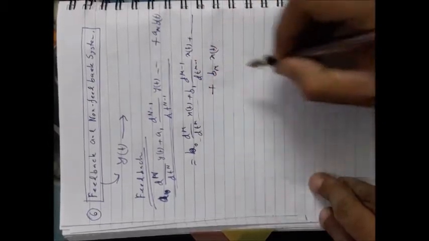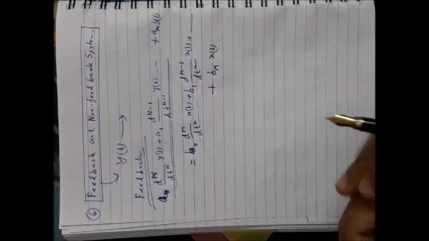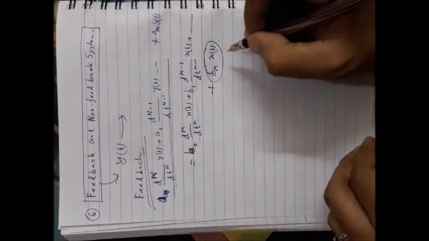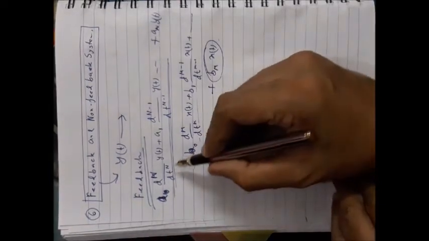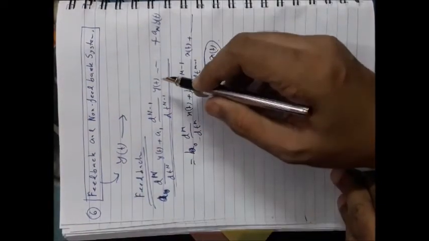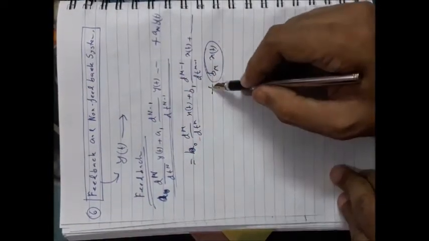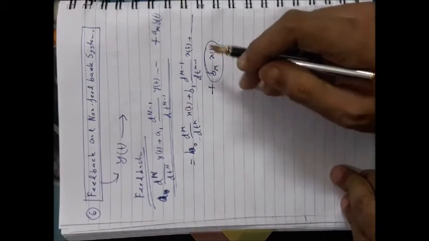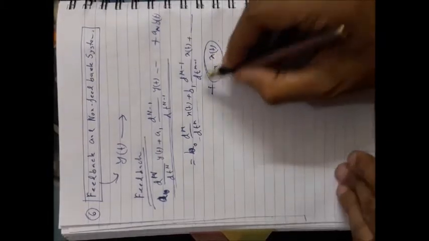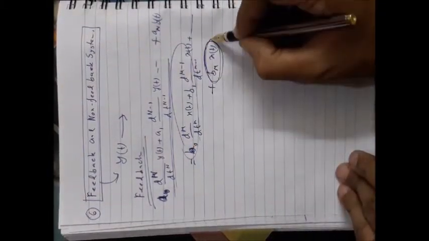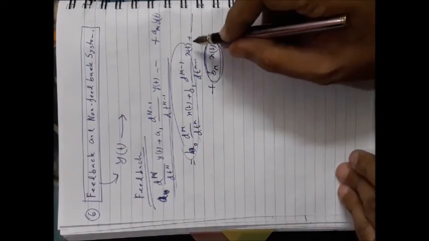These derivatives represent the past inputs and this one represents the present input. For feedback systems, both the derivative terms of the output and of the input will be present. That means the system output will depend on both the past and present inputs, as well as the past outputs.